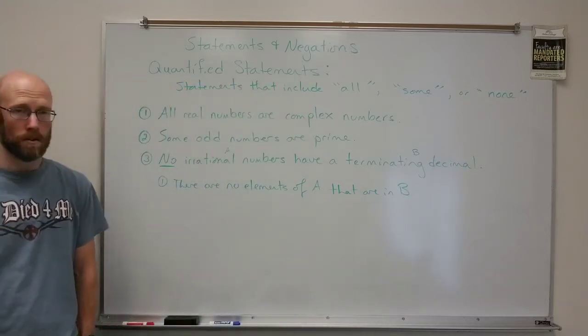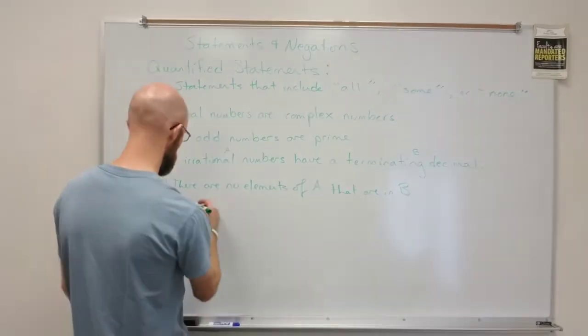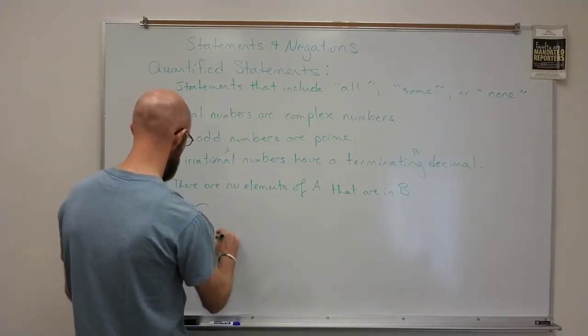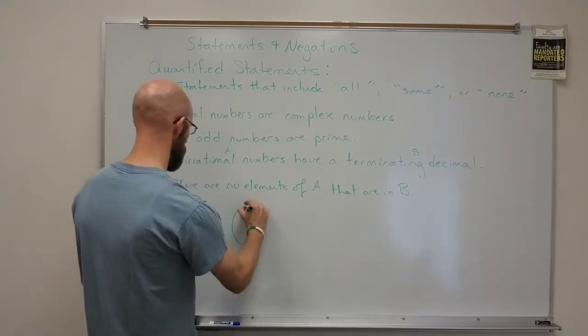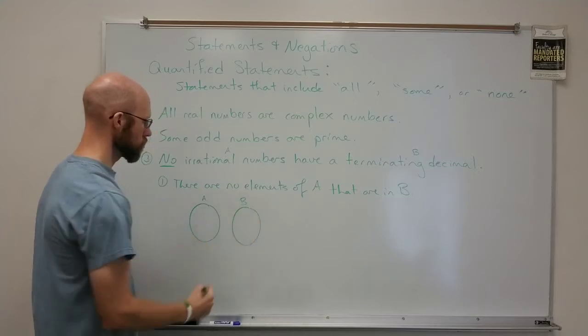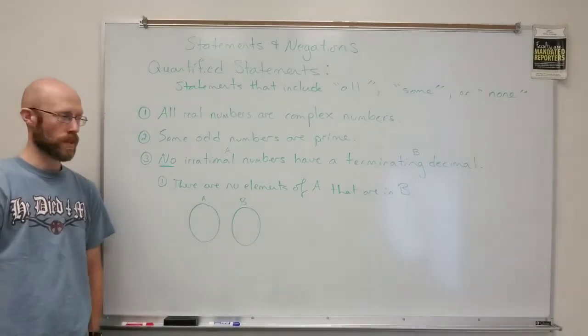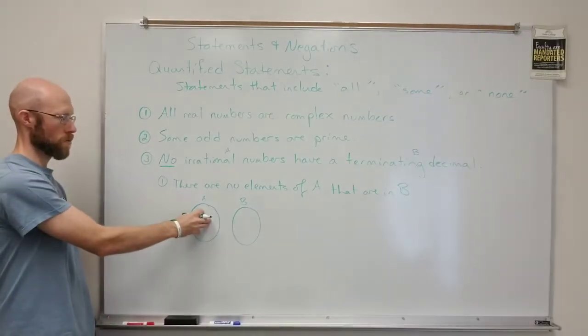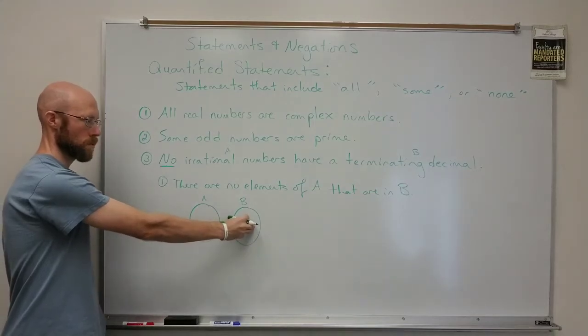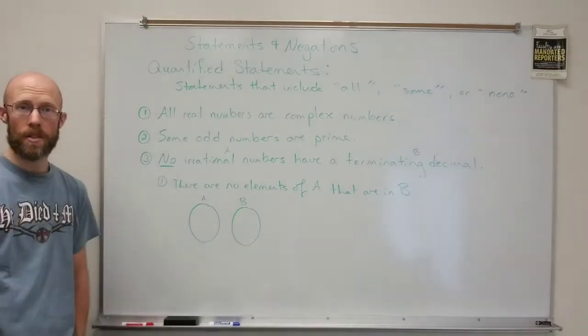No elements of A that are in B. That means there's no intersection between the two. So my Venn diagram would simply show two disjoint sets. All the irrational numbers are over here, all the terminating decimals are over here, and there's nothing that overlaps the two.